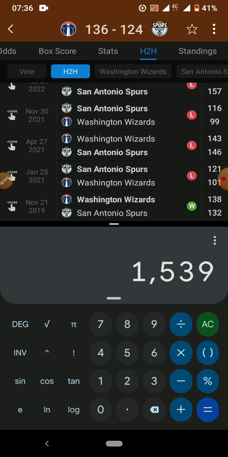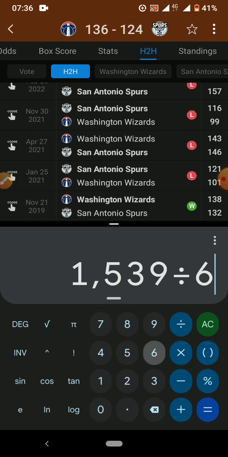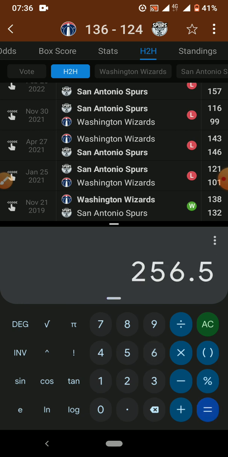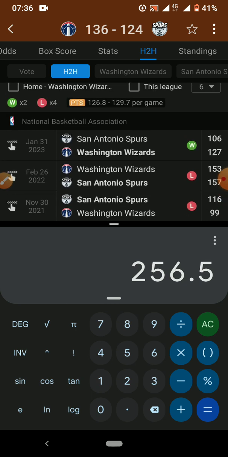So you calculate the total, and you divide it by 6 because we use 6 matches. I use 6 matches because it is an even number. Sometimes odd numbers are difficult to predict. So you divide by 6 and this is the score. On an average game they score 256 in their last 6 matches. The average is 256.